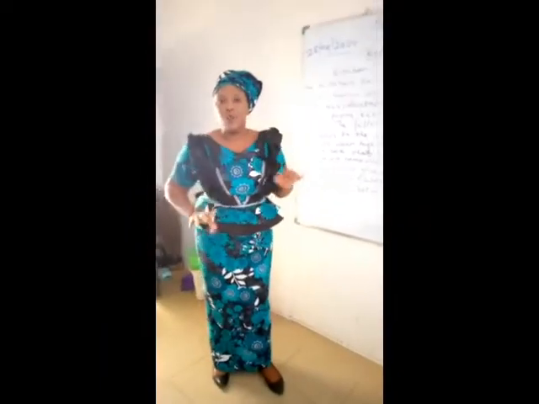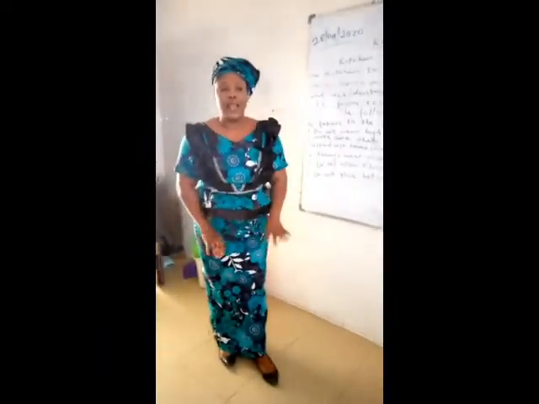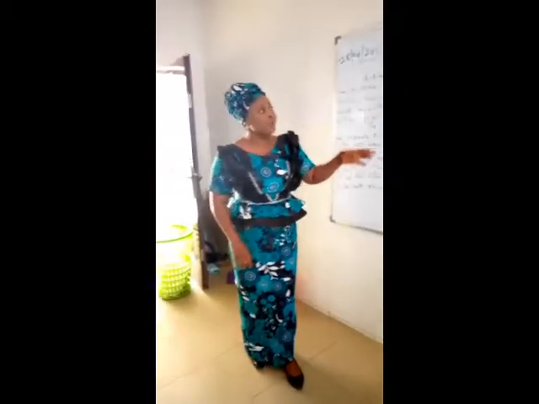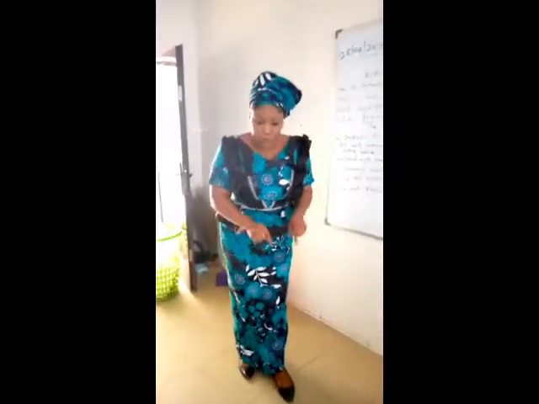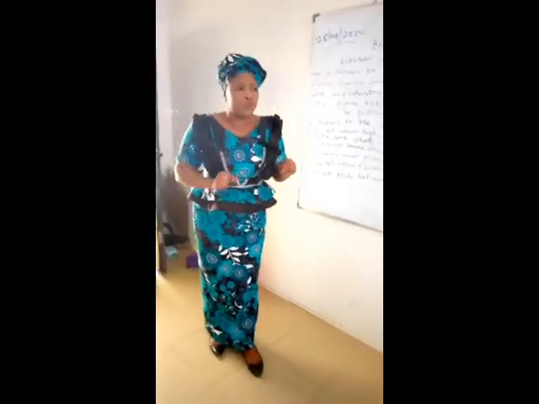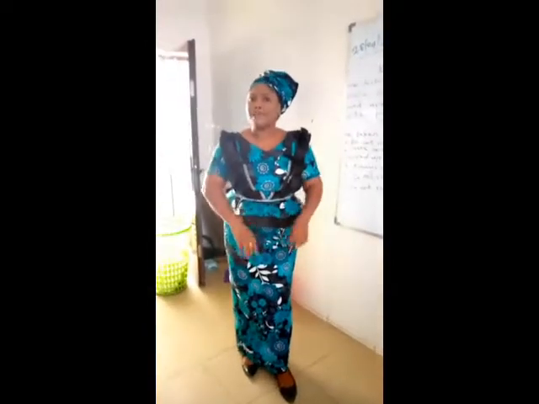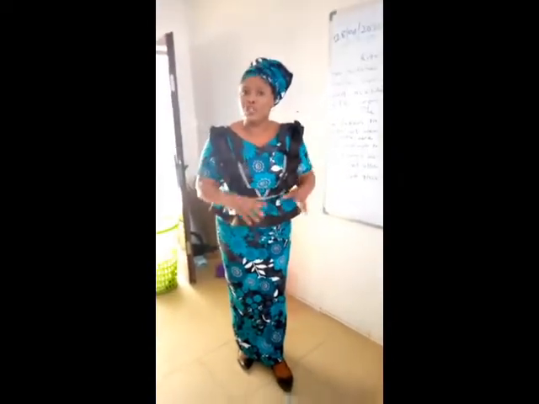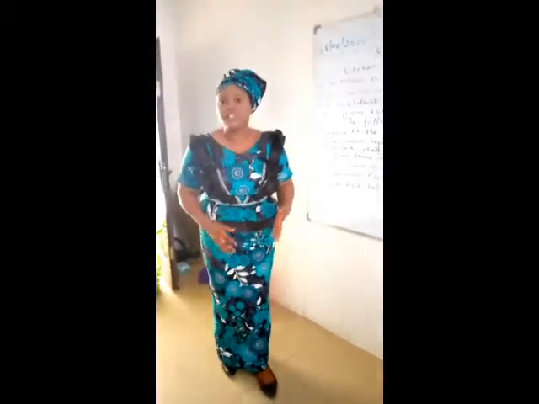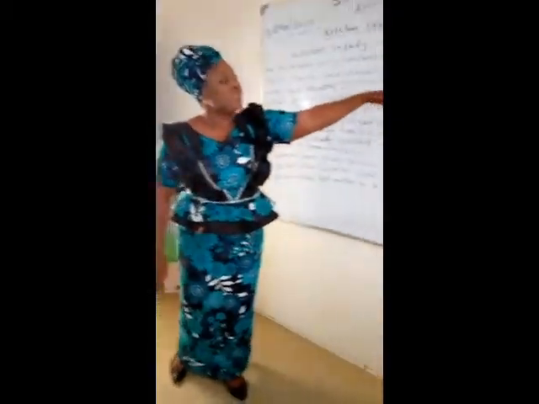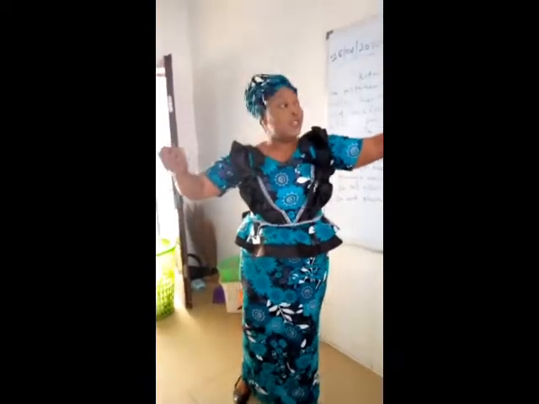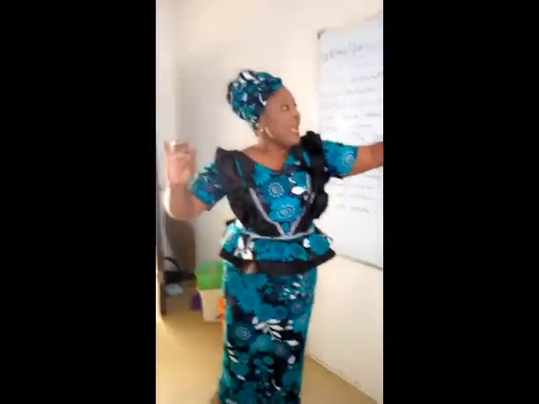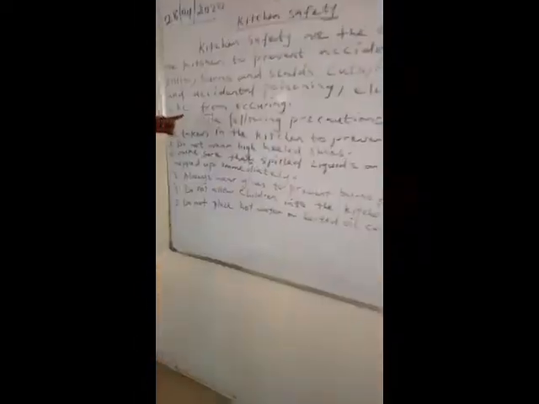We have electric shock. When you touch an electrical object without wearing something on your feet, like your shoes or your slippers, it is called electric shock. When you are in the kitchen, you must always put on something. Put on your slippers, put on your shoes. We even encourage putting on shoes because slippers too can even fall. But make sure you put on something, because if you touch an electrical object with your naked hand, it can cause electric shock. Those are the common accidents we have in the kitchen.